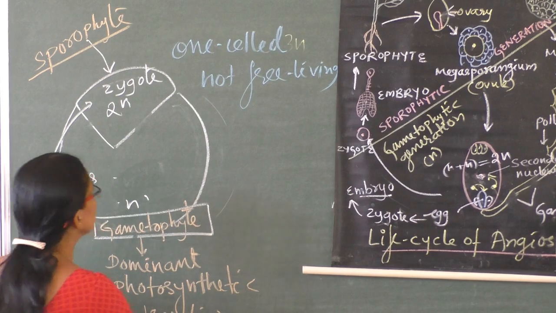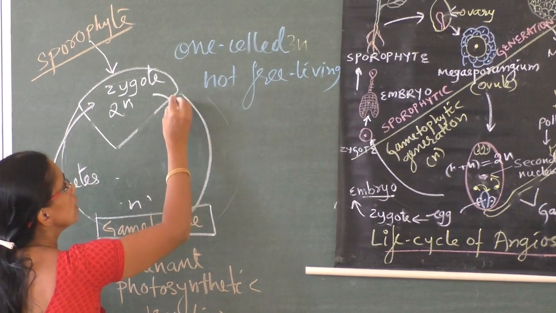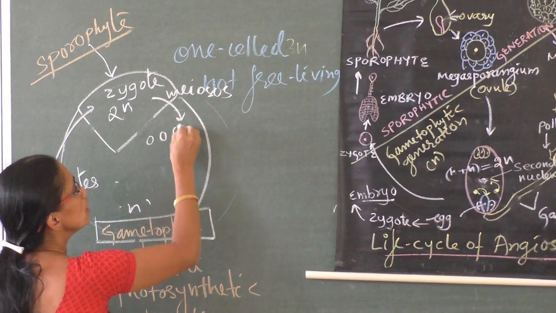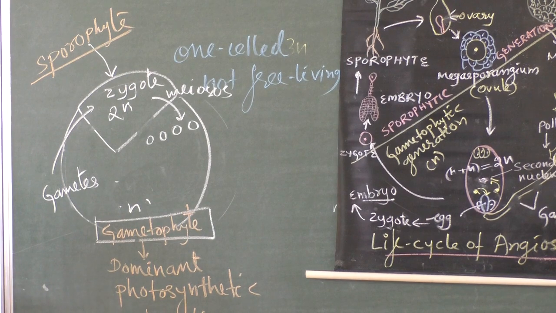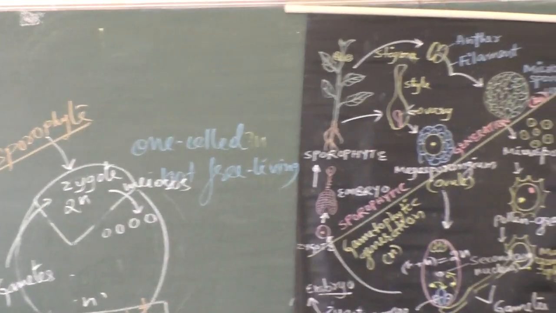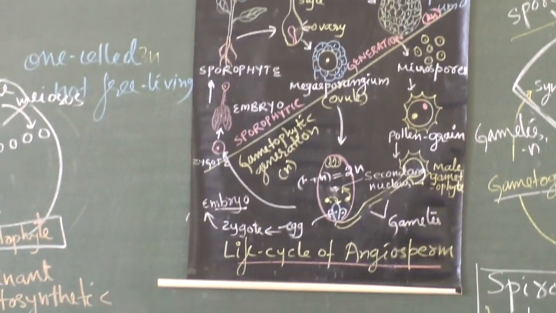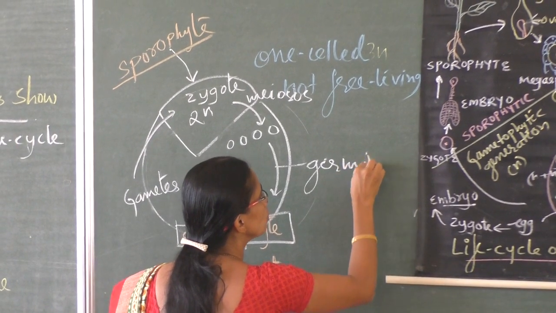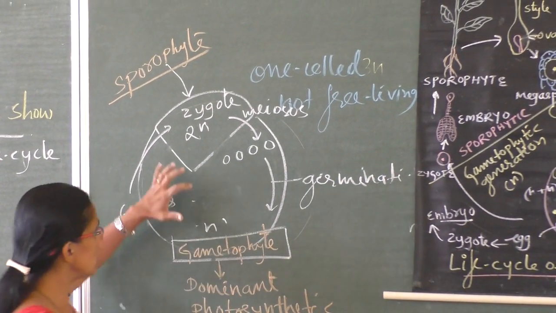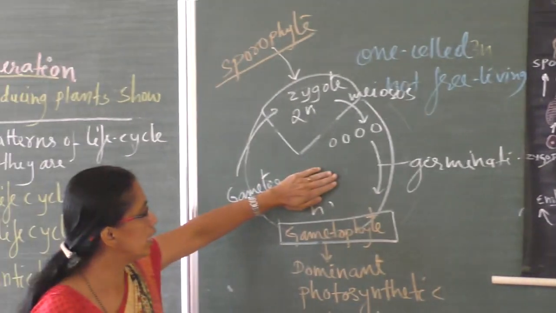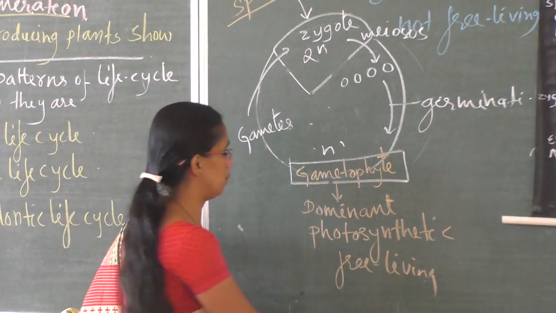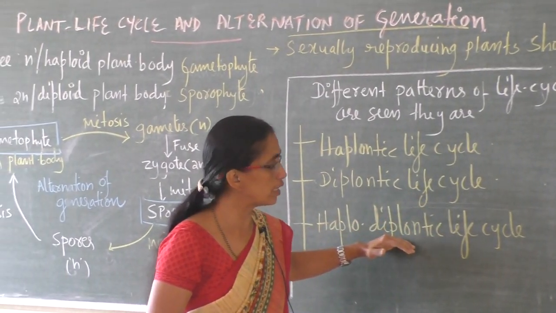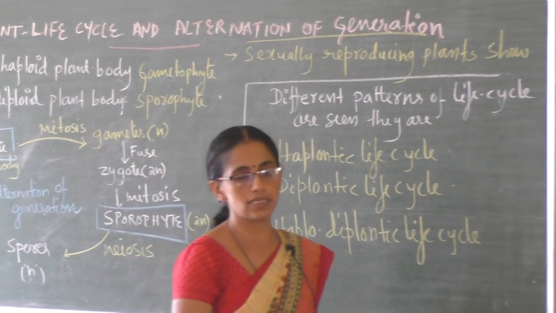This zygote undergoes meiosis and produces 4 haploid spores. These on germination produce the haploid gametophyte. Since the major phase is haploid, it is called haplontic life cycle. So 2 more are remaining: diplontic and haplodiplontic life cycle, that will continue in the next class.